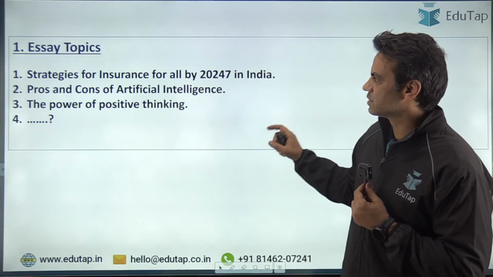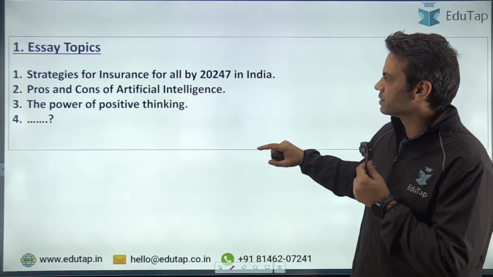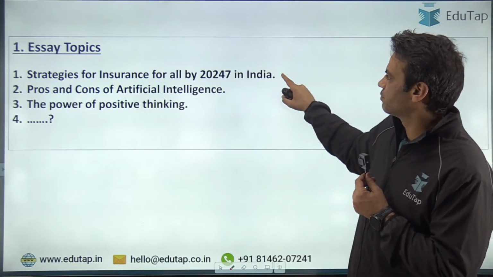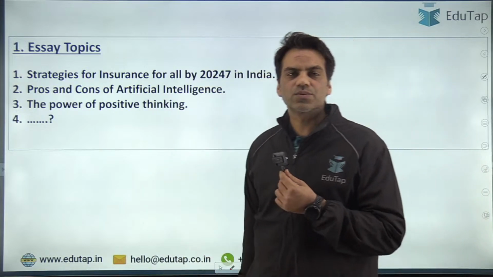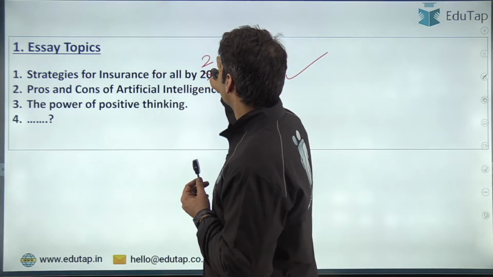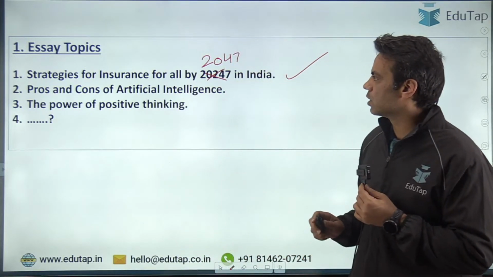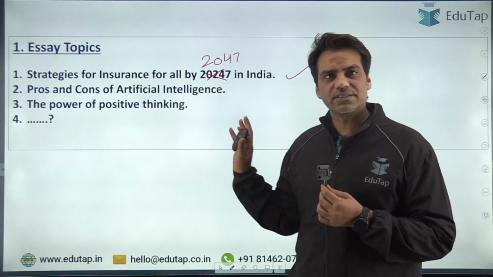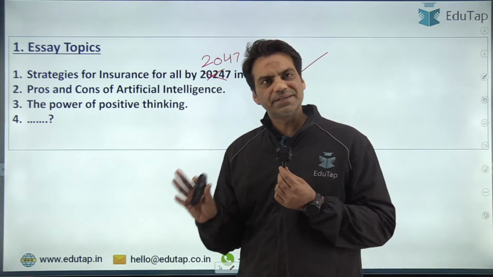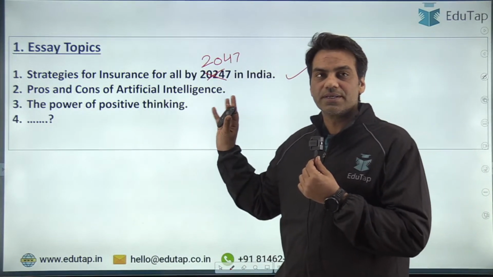The first topic was strategies for insurance for all by 2047 in India. Guys, this was about, I'm sorry, this is 2047. Right, so strategies for insurance for all by 2047 in India. I think this is the most favored topic, because it was related to your syllabus, and you could write as much as you want in this topic, right?